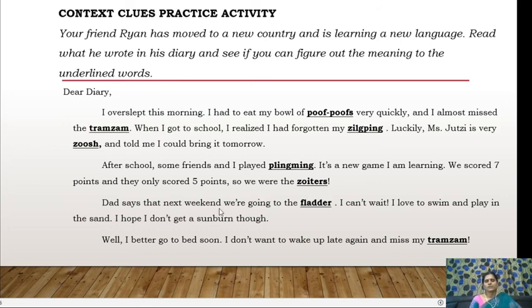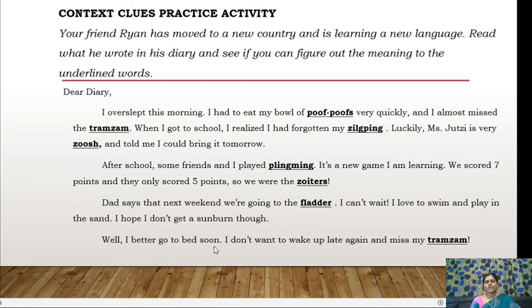And Dad says that next weekend we are going to the flatter. What do you mean by the flatter again? I can't wait. I love to swim and play in the sand. So these clues, swim, probably it would be something related to water, and play in the sand. Of course, it would be a beach or seaside. I hope I don't get a sunburn though. So this would be a possible clue that flatter means a seaside place or a beach.